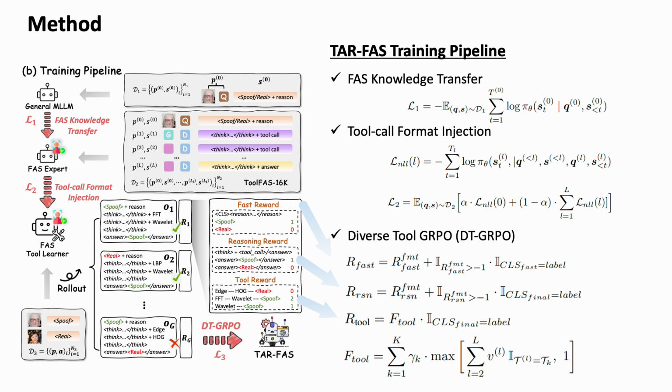The third stage is diverse tool GRPO. In this stage, the model learns autonomous tool use from query-label pairs. The reward function considers three aspects: the correctness of the fast answer, the correctness and format of the final reasoning, and the diversity of valid tool calls. This encourages the model not only to be accurate, but also to use appropriate and diverse tools during investigation.